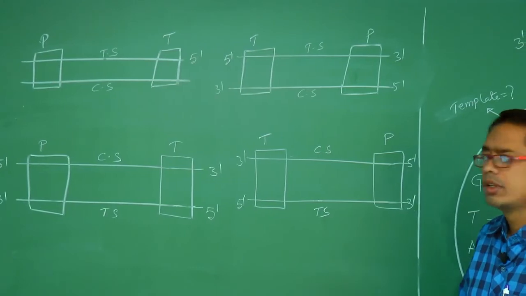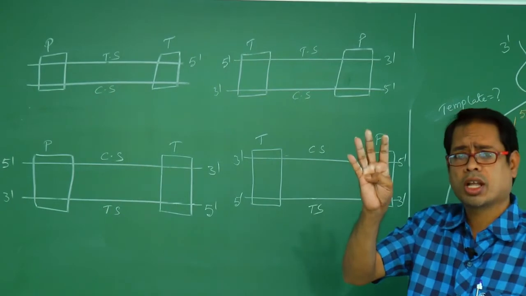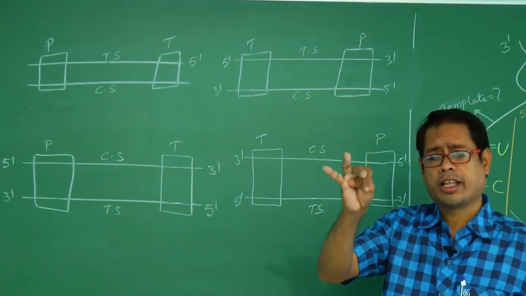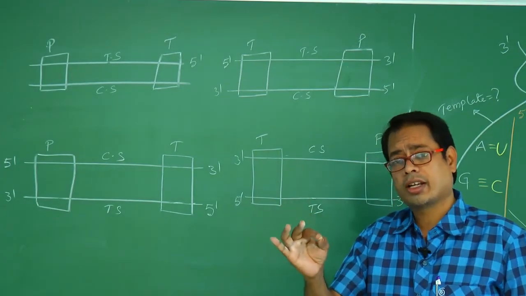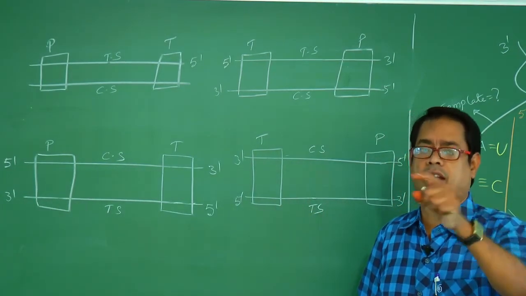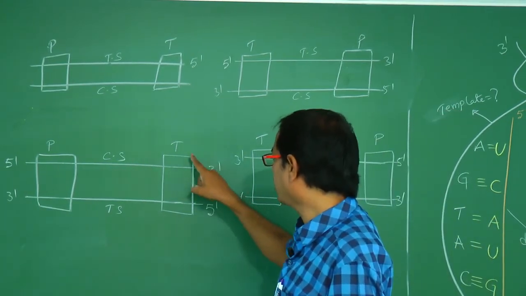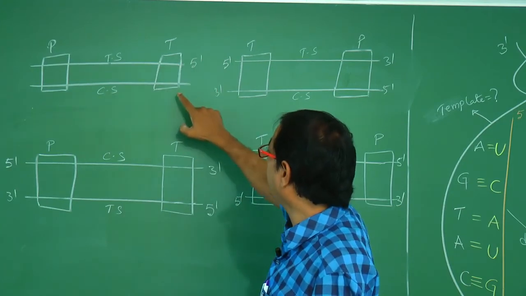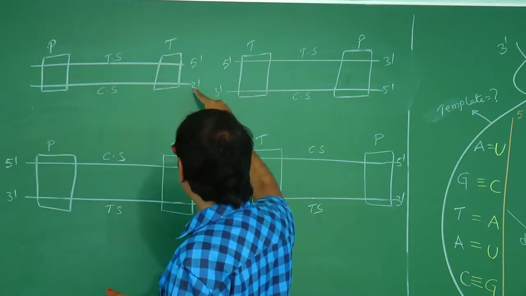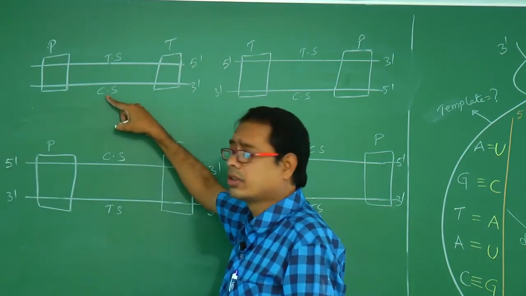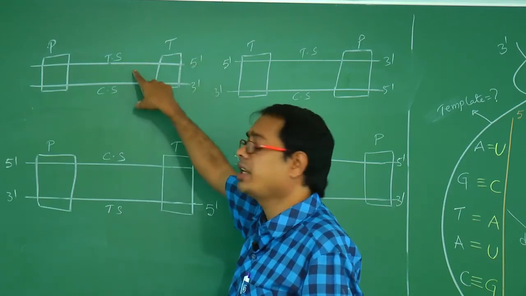We have to identify. So transcription unit contains 3 parts: promoter, structural gene, terminator. The keyword: terminator is located at, with respect to coding strand, 3' of the coding strand or 5' of the template strand. If you remember this one, it will be easy.